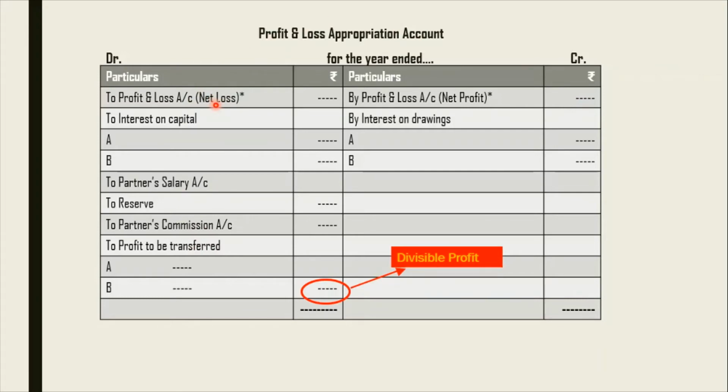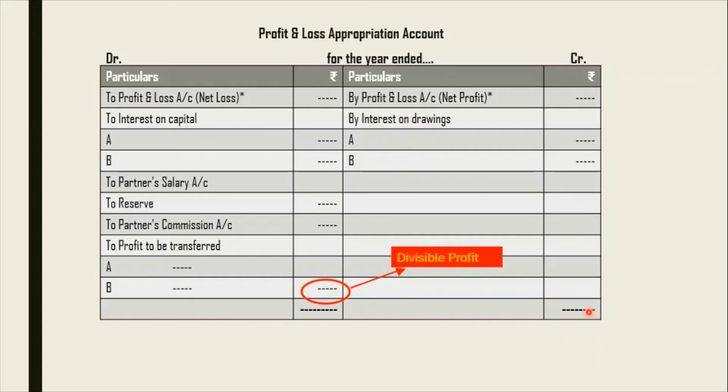Normally, if it's a loss, we only distribute the loss. So nothing is provided, because if it's a loss, interest on drawings and interest on capital are not provided. Interest on capital, from the firm's point of view, is an expense. Partner's salary, reserve, and partner's commission are all expenses, to be written on the debit side. On the other hand, interest charged on drawings from the partner is an income for the business, so it will be written on the credit side.